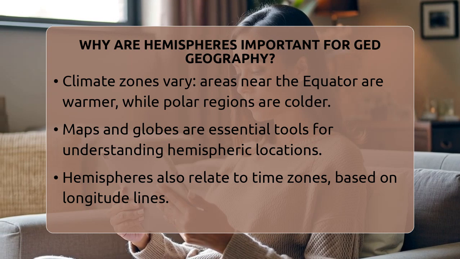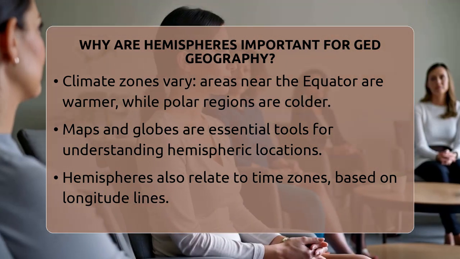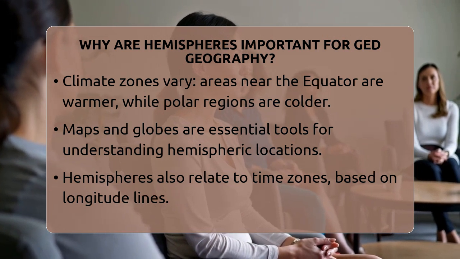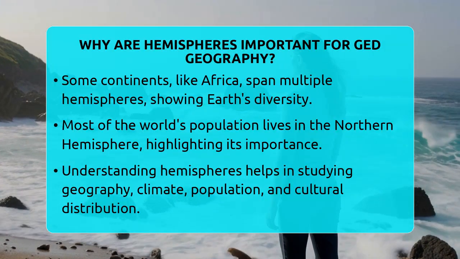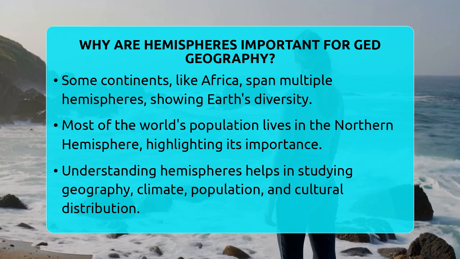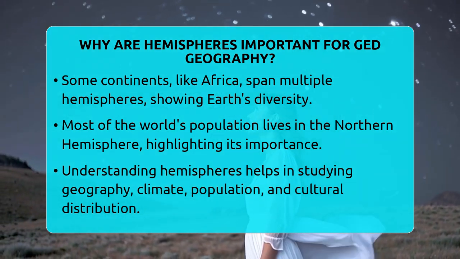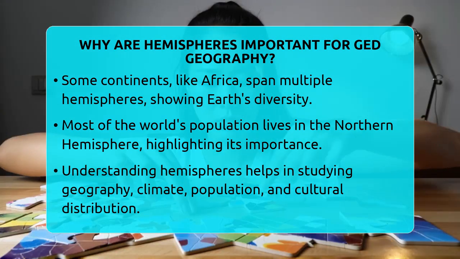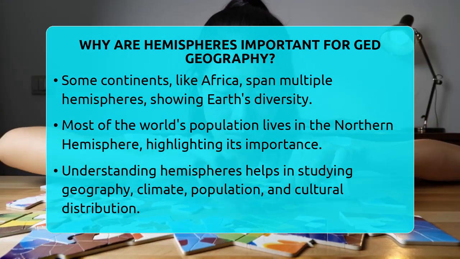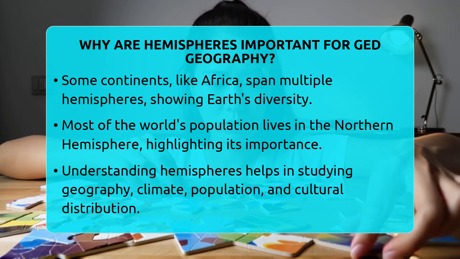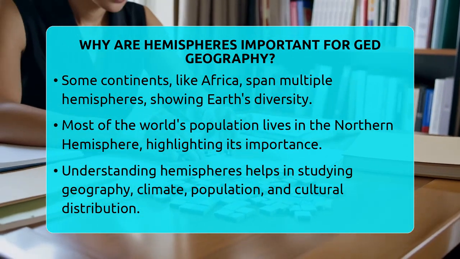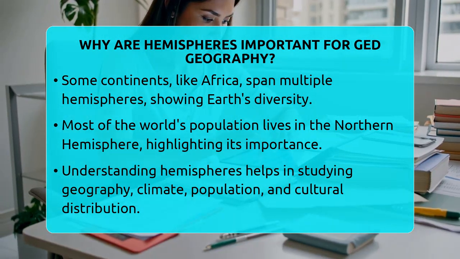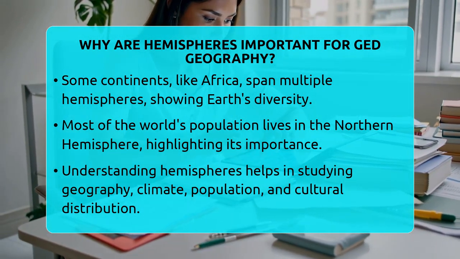Some continents, like Africa, stretch across multiple hemispheres. Africa is in the northern and southern hemispheres, and parts of it are in the eastern and western hemispheres. This shows how hemispheres help us study the diversity of Earth's land and people. Most of the world's population lives in the northern hemisphere, where many big cities and countries are located. This makes understanding hemispheres important for studying population distribution and cultural differences.